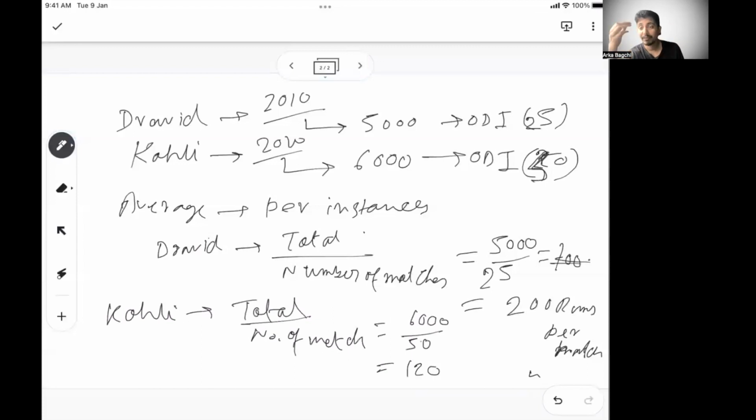So I know Dravid's per match average is better, though the total runs scored by Dravid is less because he has played fewer matches. Kohli has played a lot of matches, and that's why his total score is more, but his average is less. So average gives you the common base on which you can compare multiple things.